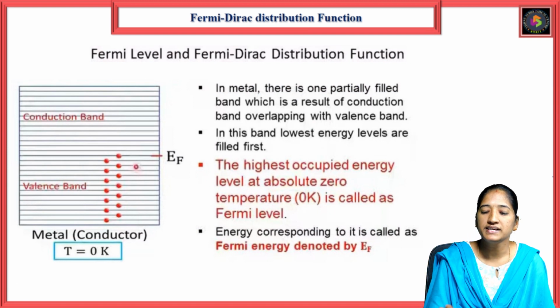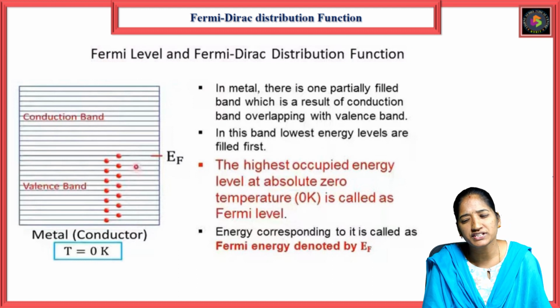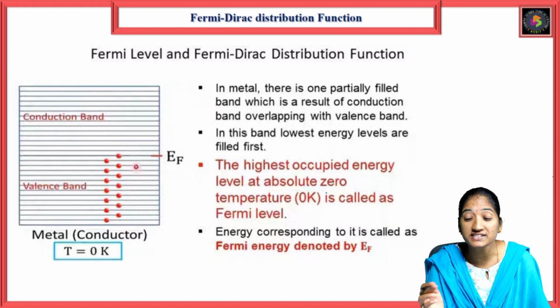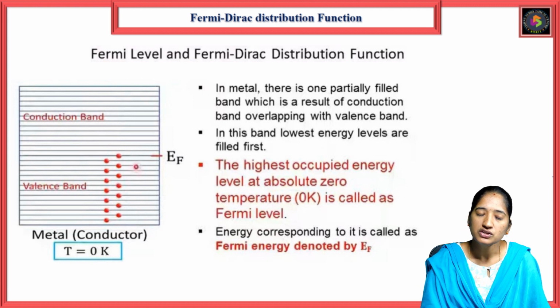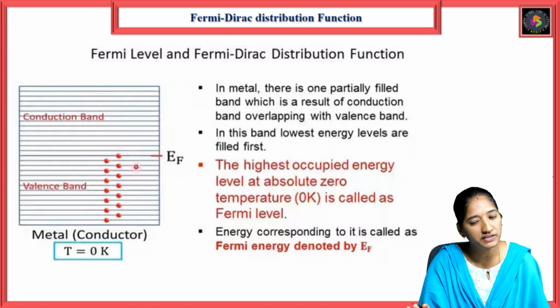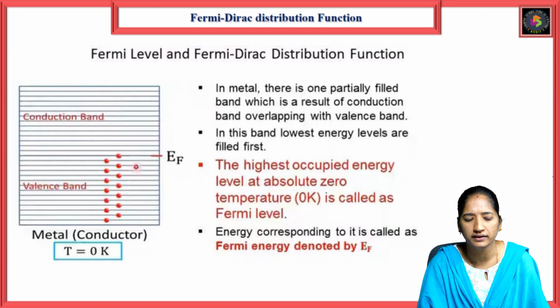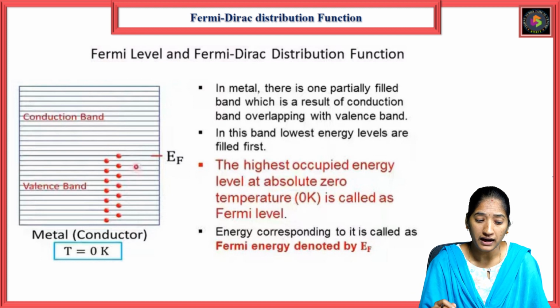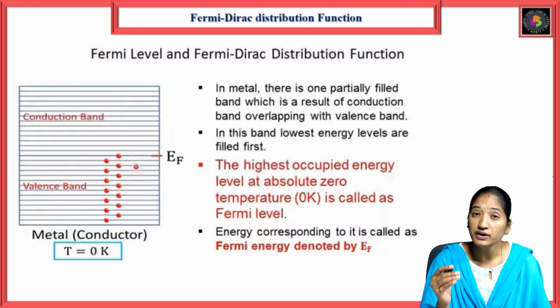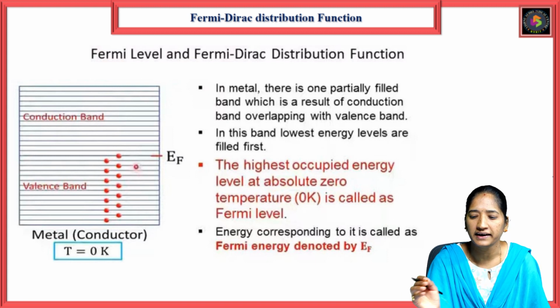We can consider a metal where there is one partially filled band, which is the result of the conduction band overlapping with the valency band. So let us consider a metal with one partially filled band, that is the conduction band, and the valency band completely filled by electrons, while the conduction band is partially filled by electrons.